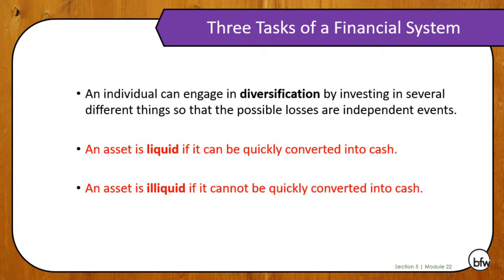Three tasks of a financial system, continued. An individual can engage in diversification by investing in several different things so that possible losses are independent events. An asset is liquid if it can be quickly converted to cash. So that's like your checking account, your savings account. That's liquid. Illiquid would be things like owning a car or a house. It's worth a lot of money, but you have to sell it first to then obtain the money. Stocks are another example of illiquid assets because you have to sell your stock, get the money, and then convert it.